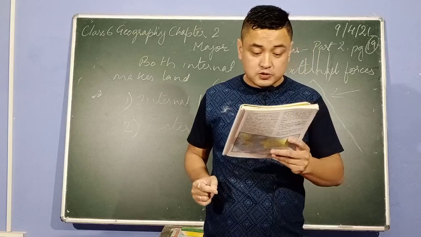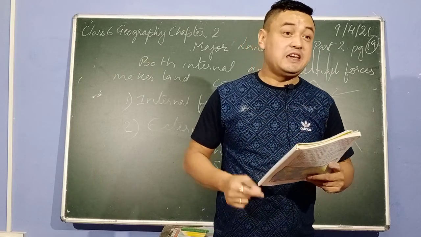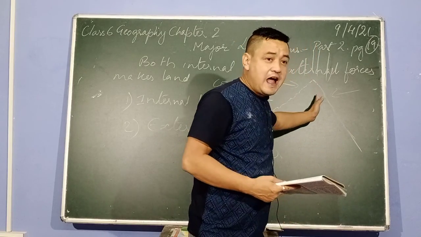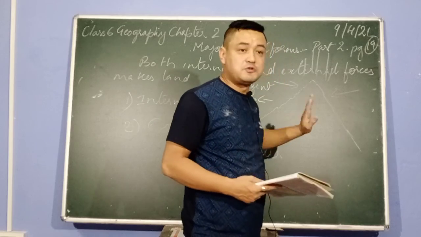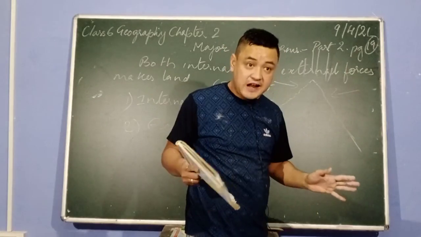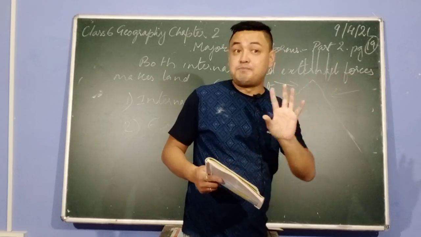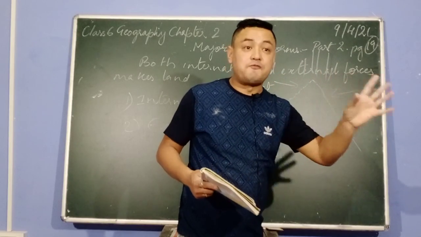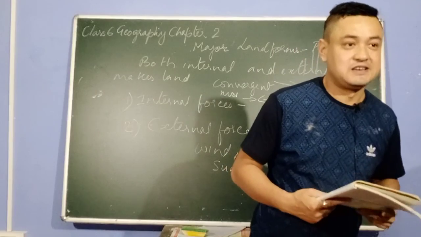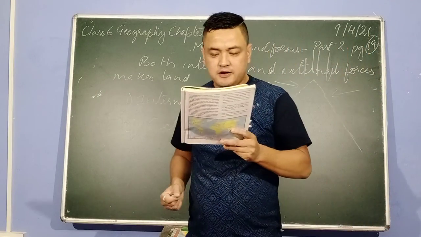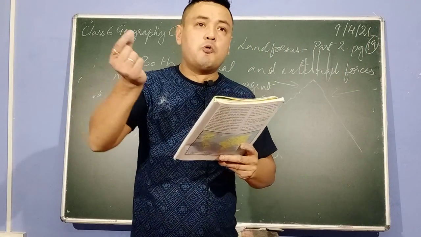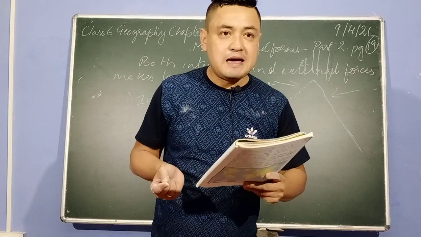While the external forces are always busy in turning the rough land made by the internal forces into smooth land. So external forces actually beautify the land which is made rough by the internal forces. Are you getting my point? So both the forces work together and simultaneously.